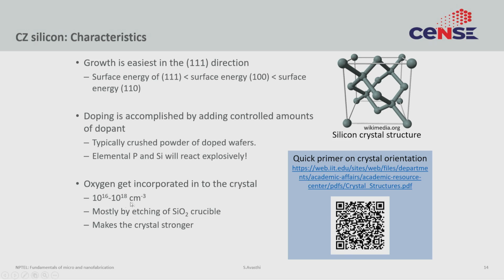Now, this essentially means 0.01 to 0.01% of oxygen, and this mostly comes because the crucible that we are keeping the melt in is often made of an oxide, say silicon dioxide or aluminum oxide, and the oxygen from that leaches into the melt. Electronically speaking, this does not prove to be too much of a problem, so we do not care about it. And a happy side effect of this oxygen is that it actually increases the strength of the crystal. So, the wafer is a little more resilient. So, the CMOS industry actually wants some of this oxygen in there.